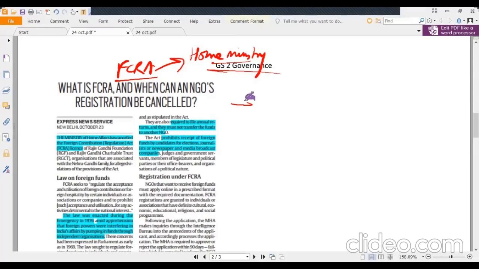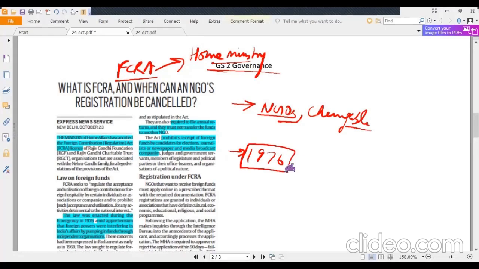Under it, those entities that may get funding from foreign sources need to be registered, for example NGOs or any charitable organizations. This law was first enacted in 1976 during the Emergency by the Indira Gandhi government amid apprehension that foreign powers may be interfering in India's affairs by pumping funds through independent organizations. Later it was amended in 2010.